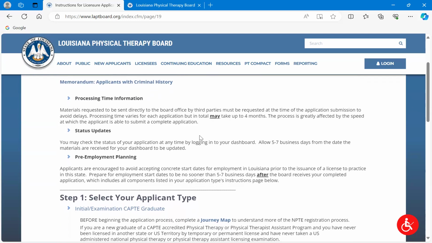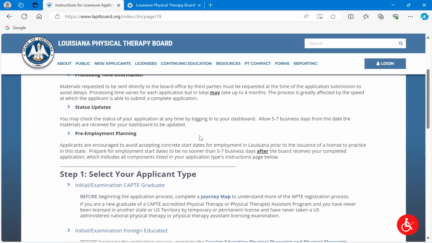Quick notes as we keep going and start the application instructions reading. Processing time. So I just want to make you aware that as your new grads, you're probably starting this application process in advance of you graduating. So for you, it may take a couple of months from the time that you start to the time that you pass your exam and actually receive your license. So we do put up on here that it can take up to 4 months or something like that. It doesn't necessarily have to, depending upon the time which you start the application and when you actually have all of your documentation ready to go. So that is an estimate. Don't let it scare you, but you just want to be aware that it's not something that just happens overnight.